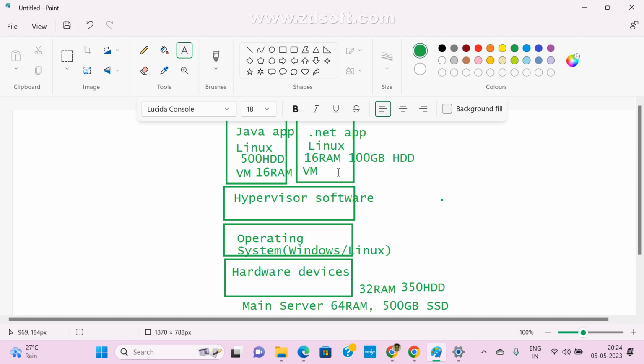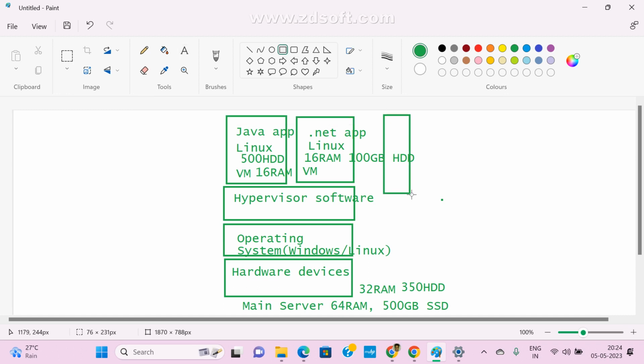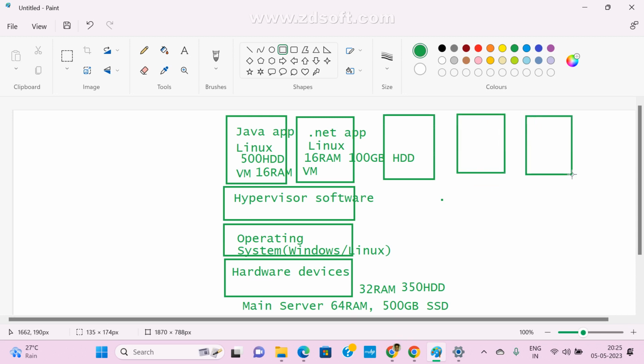Got it? So these are the main disadvantages. For example, I want 5 servers. How can I create 5 servers? We can create them, but we need to create one more server each time, and we need to share existing resources, and we need to create one more server like this.